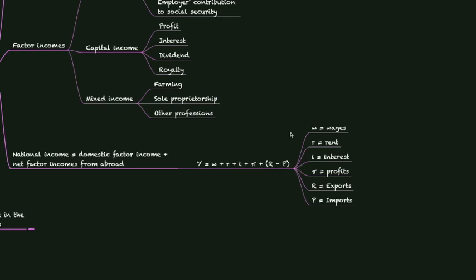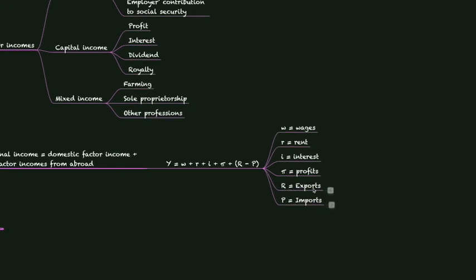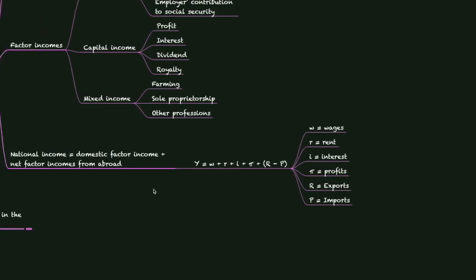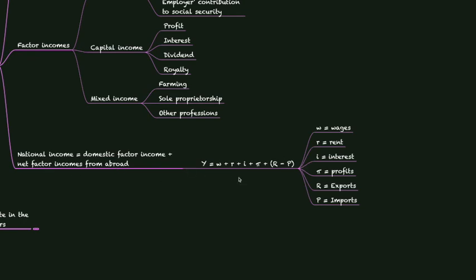W is nothing but wages earned, R is nothing but rent provided or rent earned by people who have provided land, I is interest earned for people who have provided capital to any firm sector, pi is the profits earned from all these investments, R is exports and P is imports, and when we subtract imports from the exports, we get net factor income from abroad.